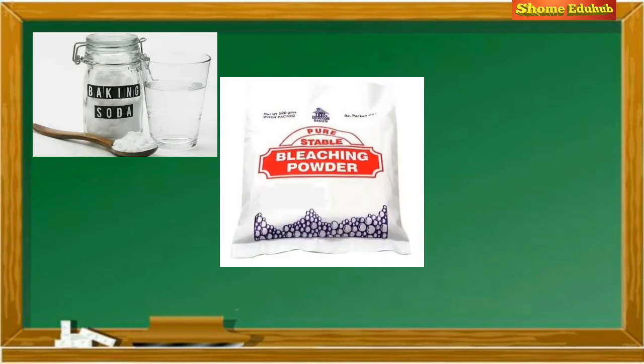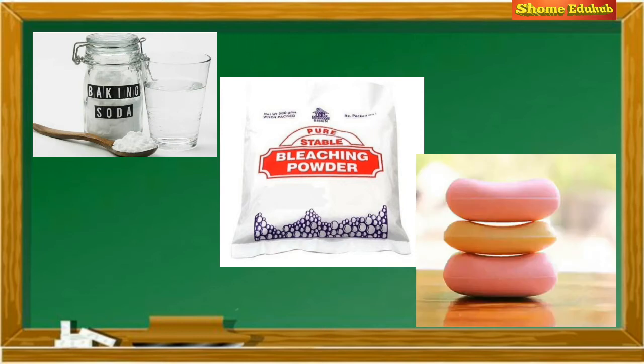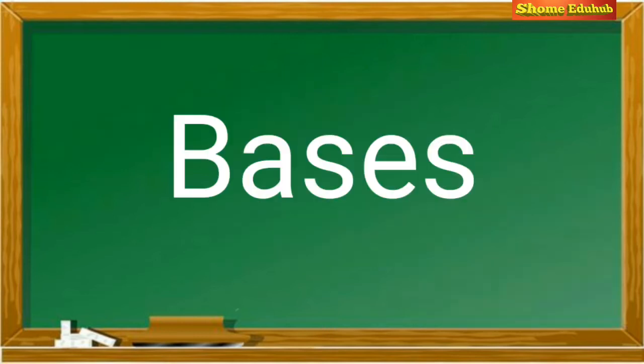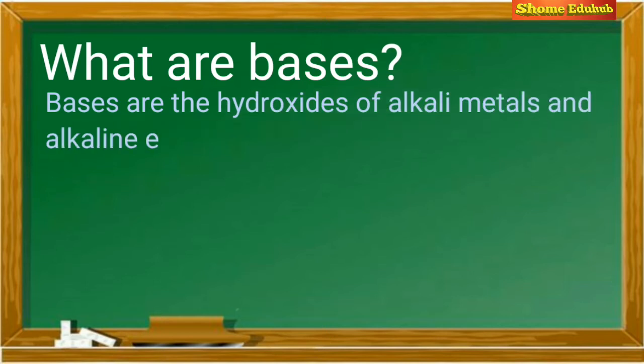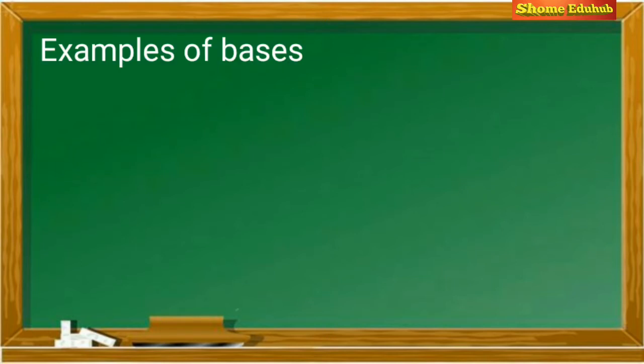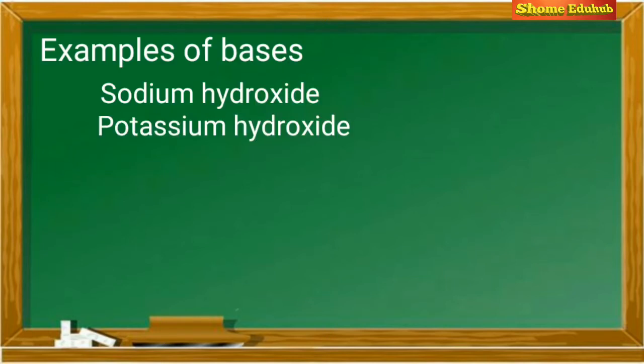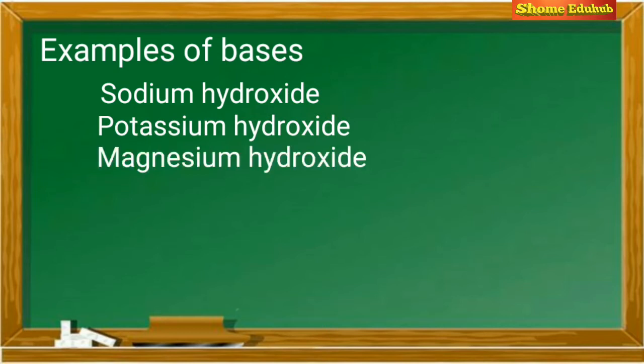What is common between baking soda, bleaching powder and soaps? All of them contain bases. What are bases? Bases are the hydroxides of alkali metals and alkaline earth metals. Some examples of bases are sodium hydroxide, potassium hydroxide, magnesium hydroxide, and calcium hydroxide.